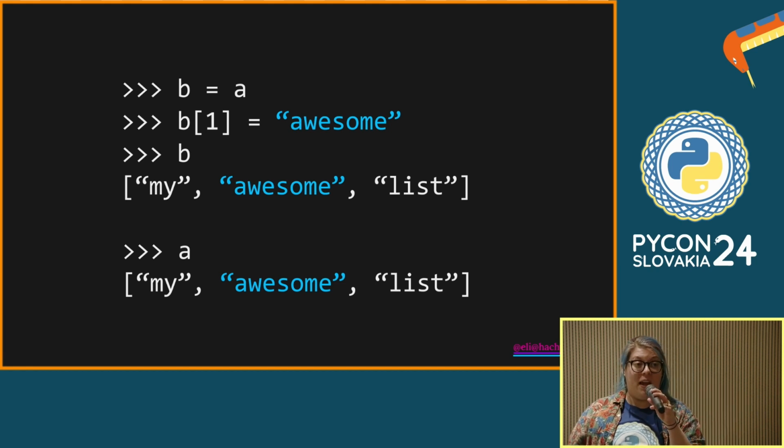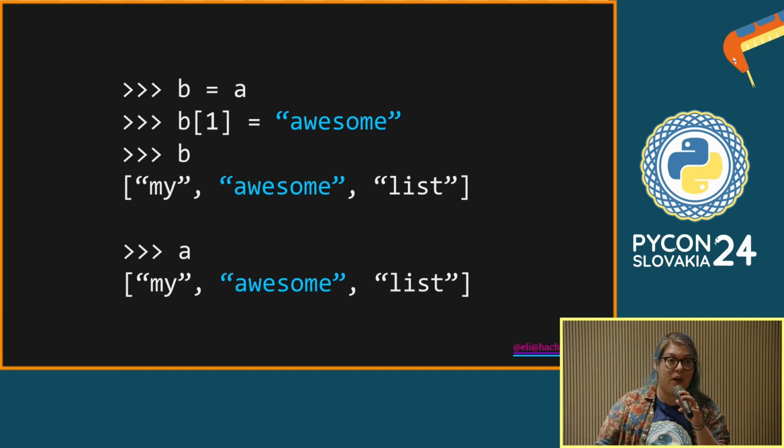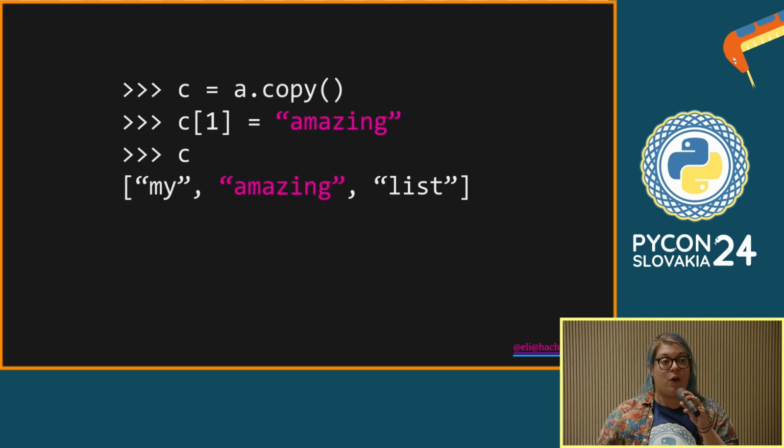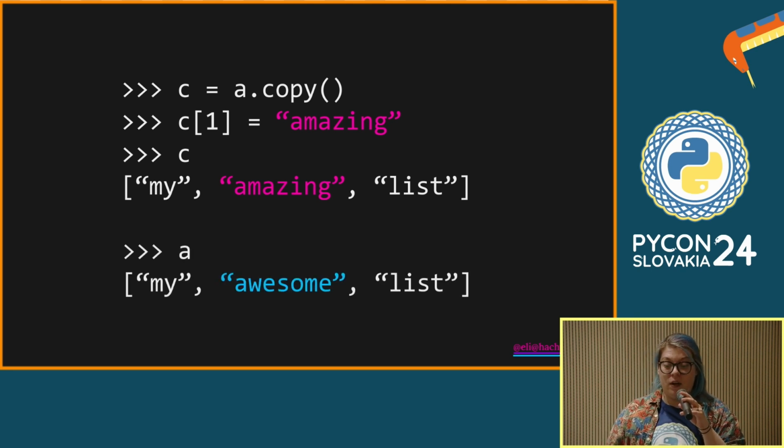Now, if we don't want this behavior, if we wanted truly to have another copy of a list, we can do that because lists have a copy method on them. So if I wanted to actually have another list and change it without changing the original, I can do this. I say C is a copy of A, and then when I do the same thing, I change C to be my amazing list. We can see that A has not been changed by that. It's still like it was before.